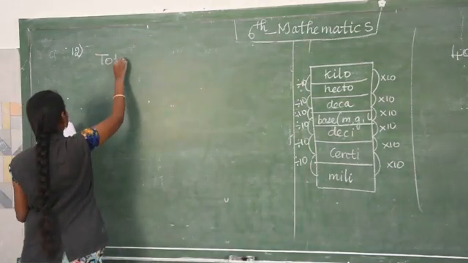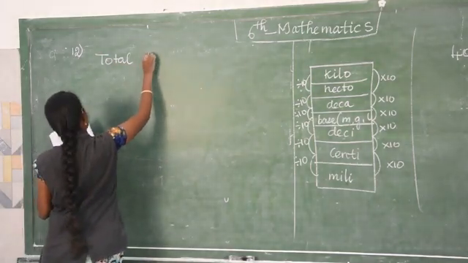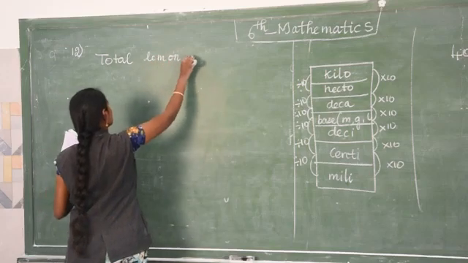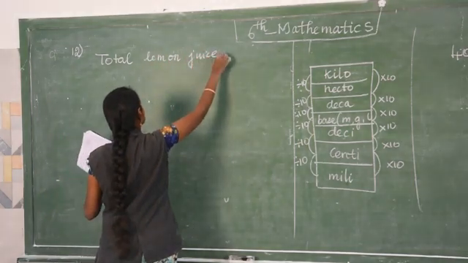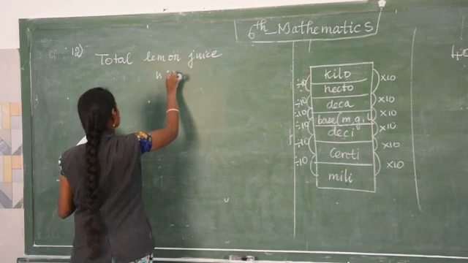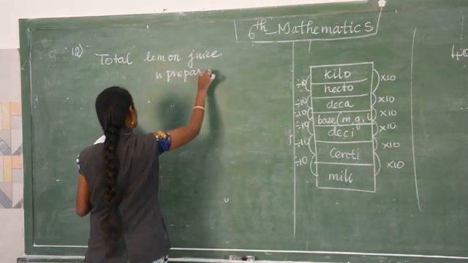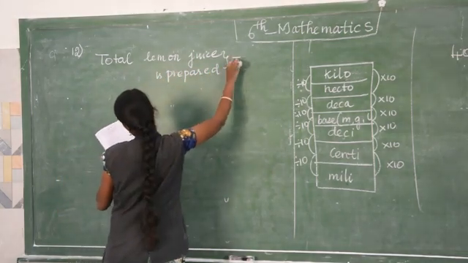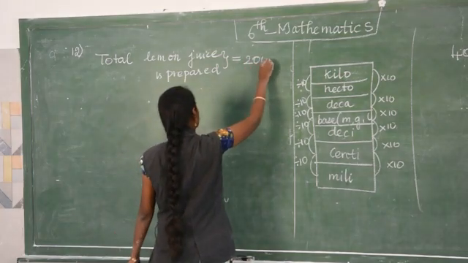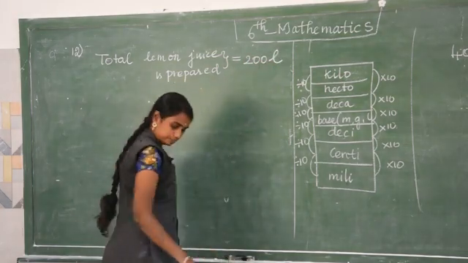Now total lemon juice is prepared, two hundred liter.